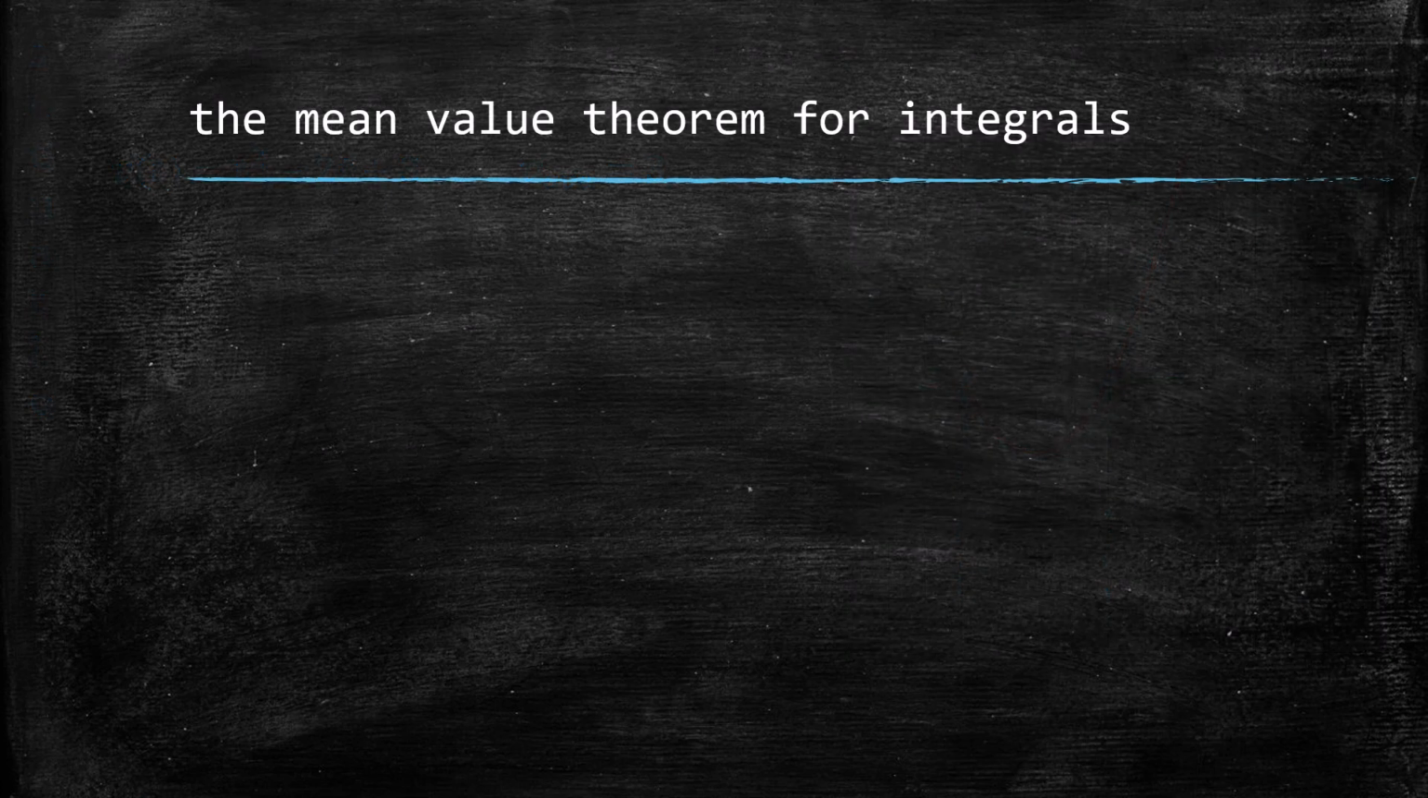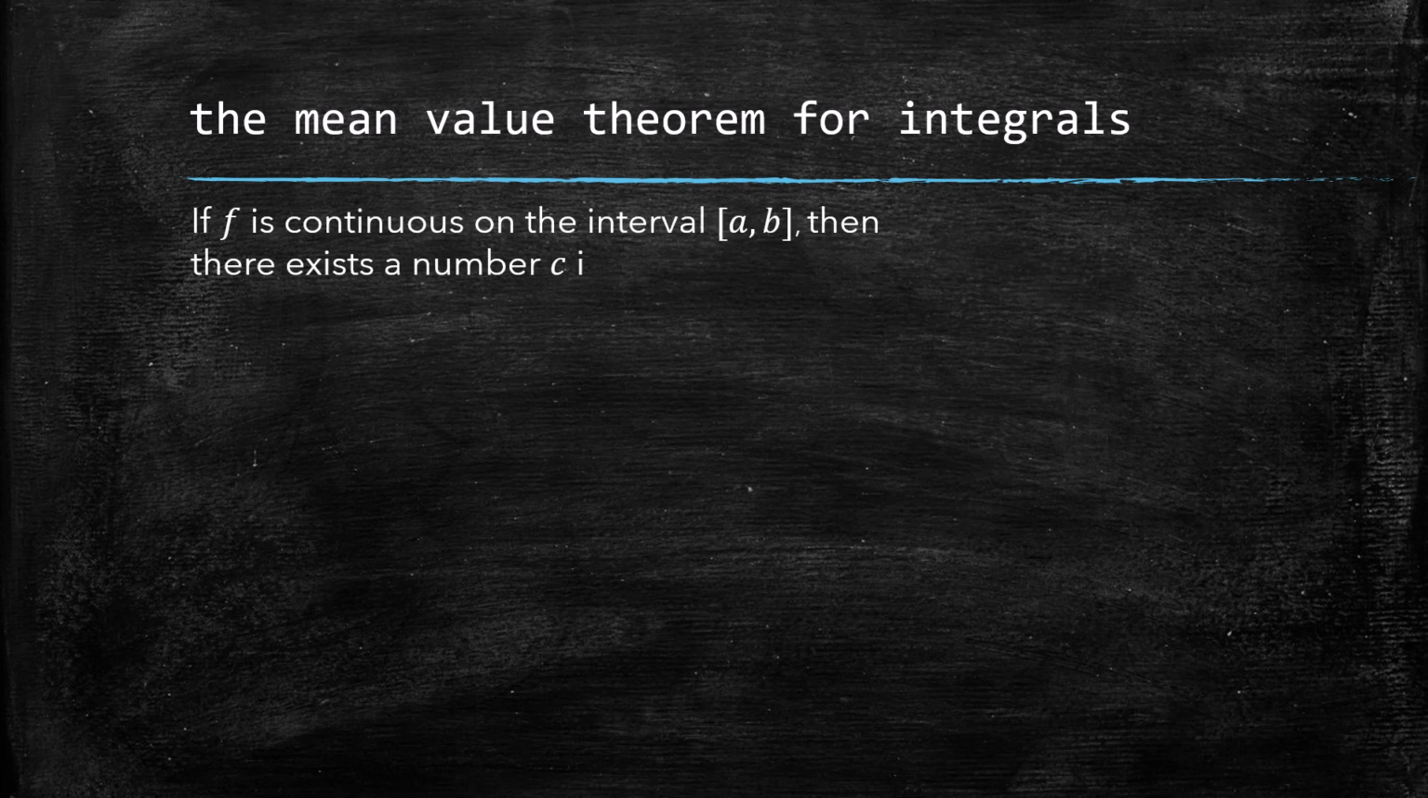So the mean value theorem for integrals is an example of an existence theorem, kind of like the mean value theorem for derivatives, the intermediate value theorem, the extreme value theorem. What existence theorems do is they guarantee that there exists a number in the interval along the x-axis that satisfies a certain equation.